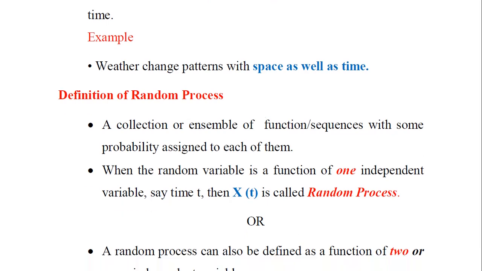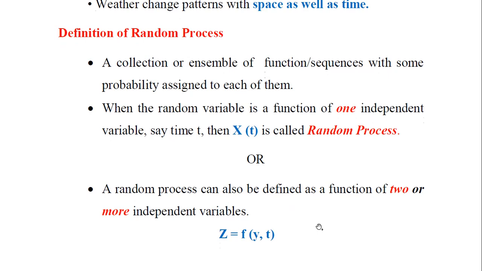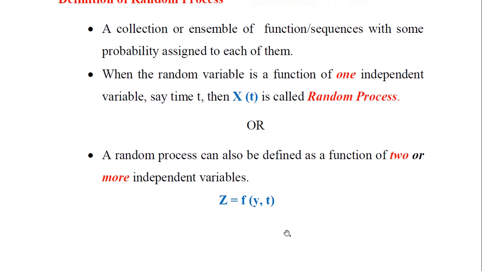Likewise, we can also have a random process which is a function of two or more independent variables. For two independent variables, we have one with value y, another with the value of time. So y comma t both represent the independent variables, and z is a random process or random variable which is a function of these two independent variables. We can represent z of y of t is equal to f of y of t, or z only.